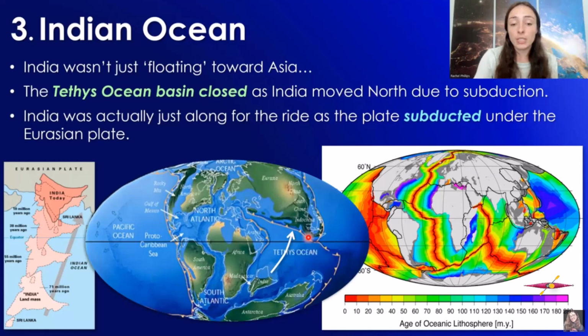So in the front here, we have the subduction pulling this whole plate toward Eurasia, including India, and then we also had the pushing of India toward Eurasia because we had other oceanic ridges where seafloor spreading was occurring. And that's kind of what this map is showing, basically the age of the ocean's floor using radiometric dating, which shows that the youngest material comes out from the spreading mid-ocean ridges, and we can see that new material was coming out of these ridges, pushing things in that direction in association with the slab pull.